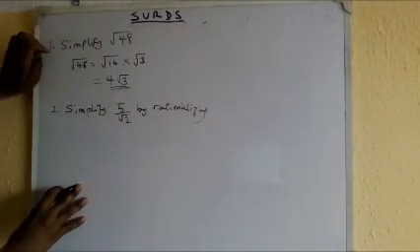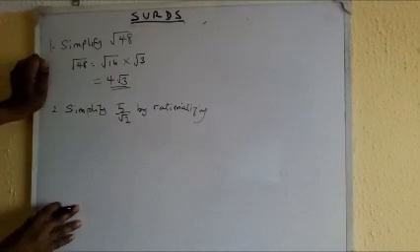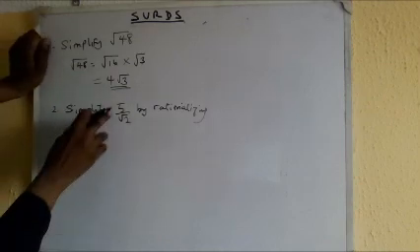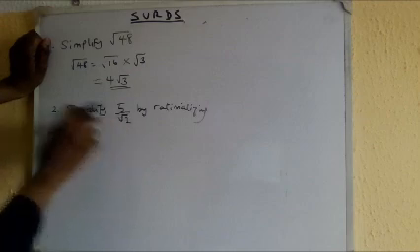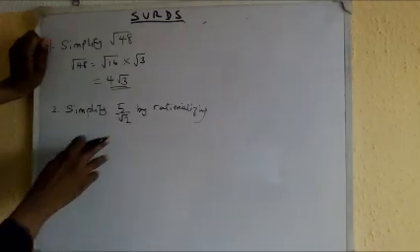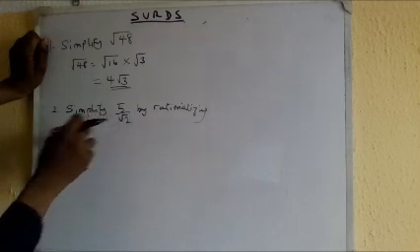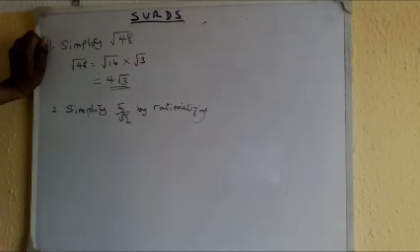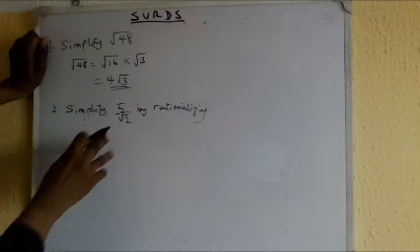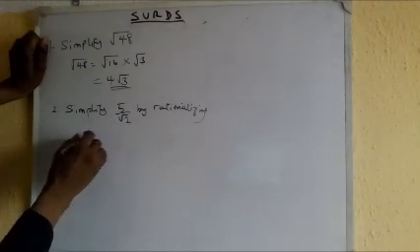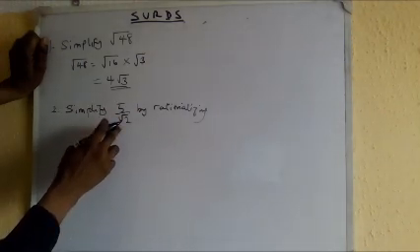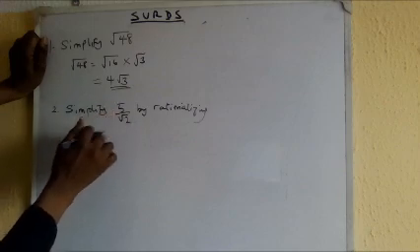I'm going to multiply both numerator and denominator by root 2 so that the root 2 under will become a real number. That's the essence of rationalization. I'm trying to make the denominator a real number by eliminating every trace of the surd.